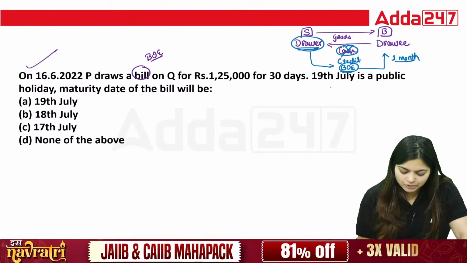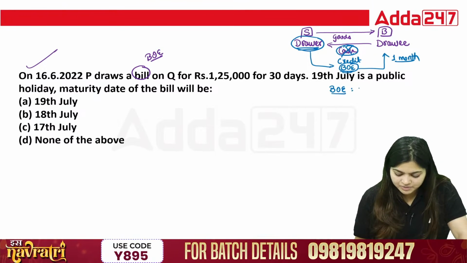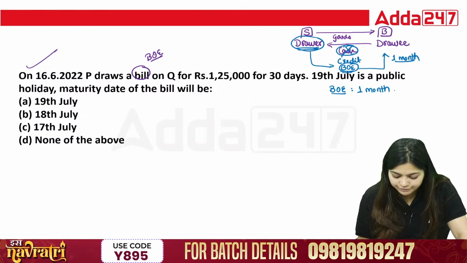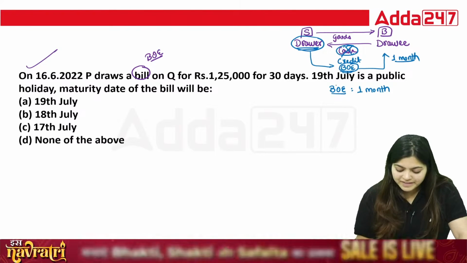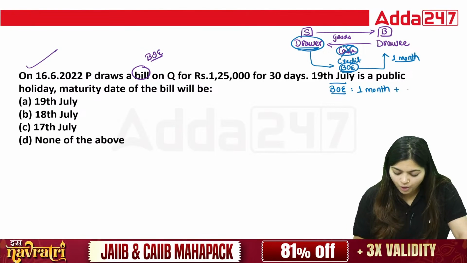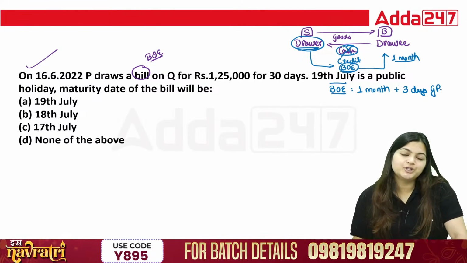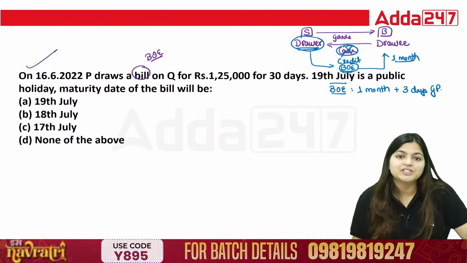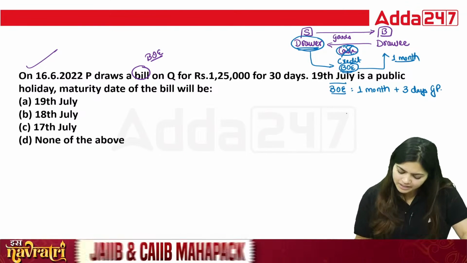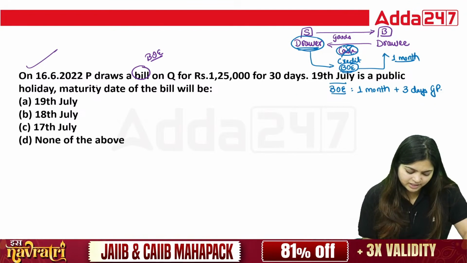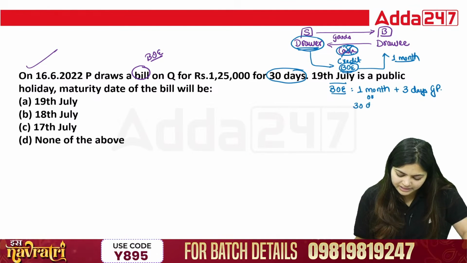Now, when we talk about a bill of exchange, we can see there are due dates, like I'm saying 1 month. So 1 month after this, the buyer will come and pay the cash. But when we read bills of exchange, we always need to provide 3 days of grace period. Every time you need to add 3 days. So as per this situation, you are drawing for 30 days.